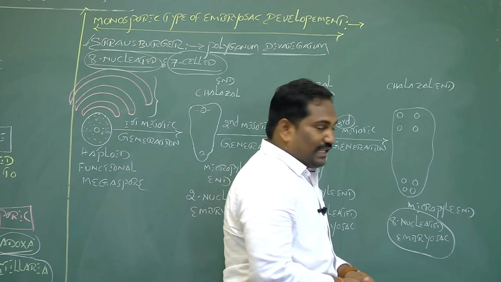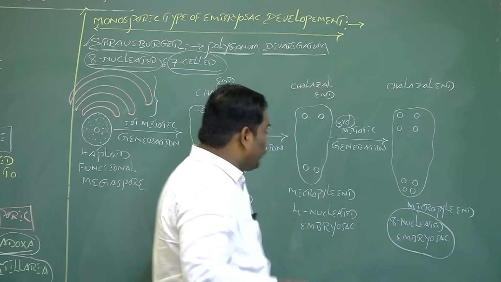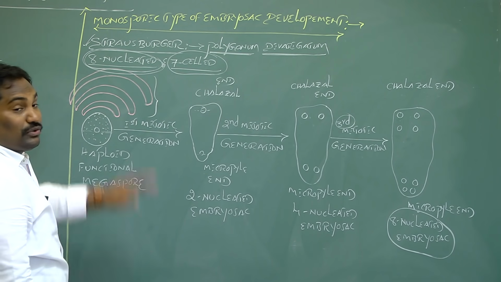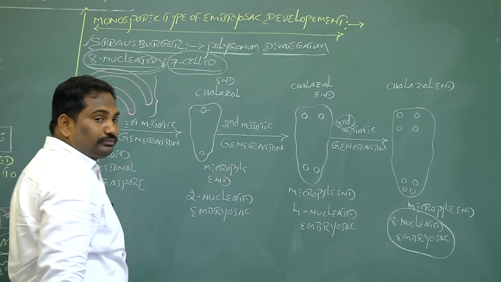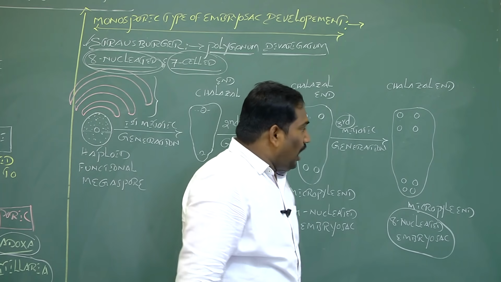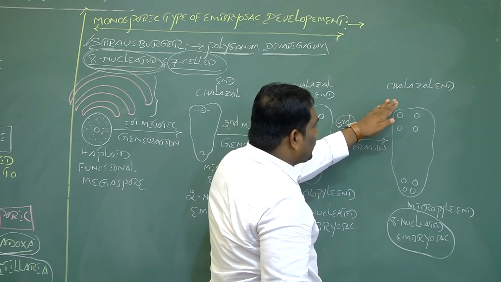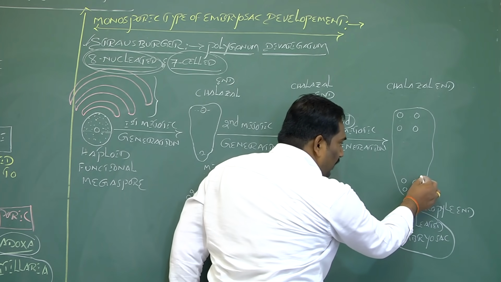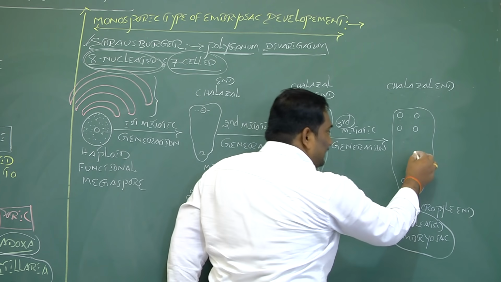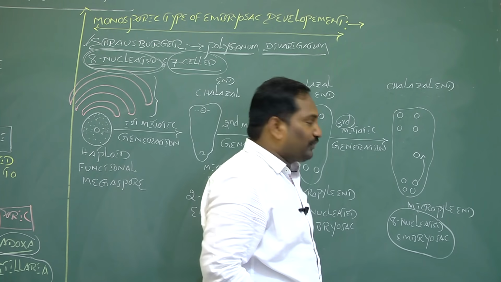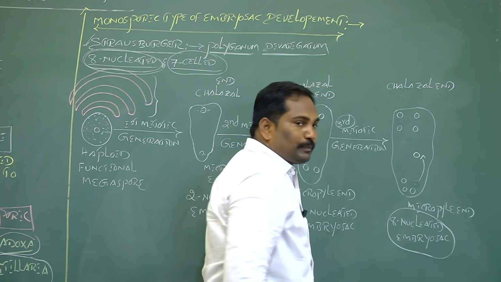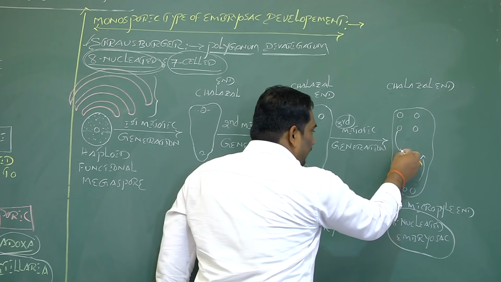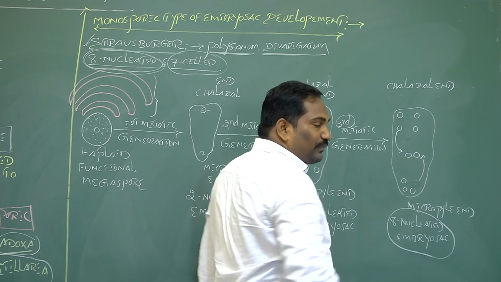In the 8 nucleated embryo sac, as I told you, the monosporic type of embryo sac is 8 nucleated and 7 celled. Out of 8 nuclei, 4 are present at the chalazal end and 4 at the micropylar end. Out of the 4 nuclei at each end, 1 nucleus migrates to the center of the embryo sac or female gametophyte.